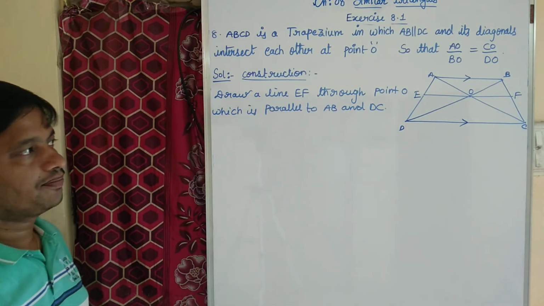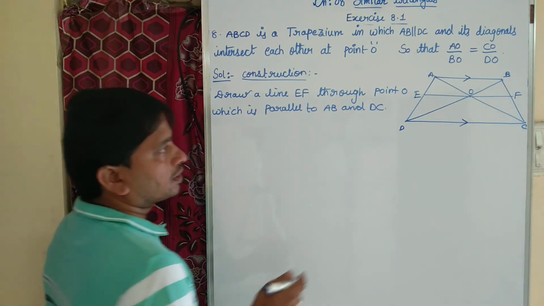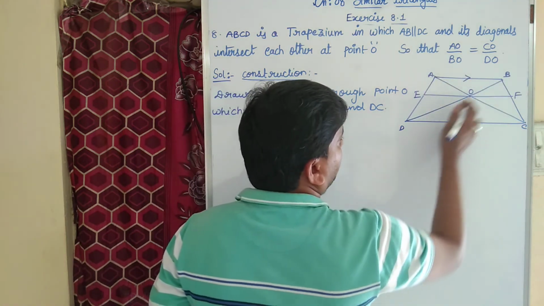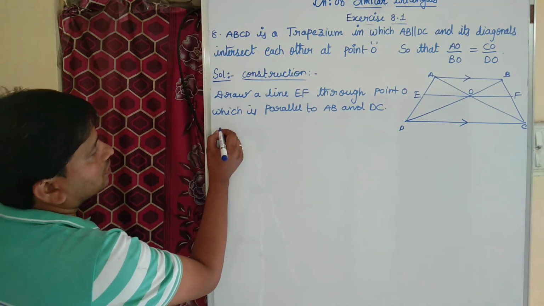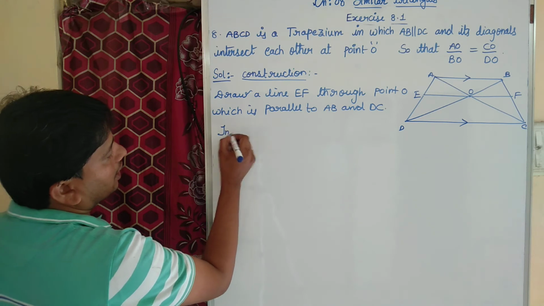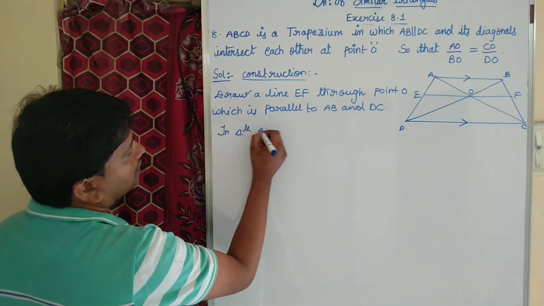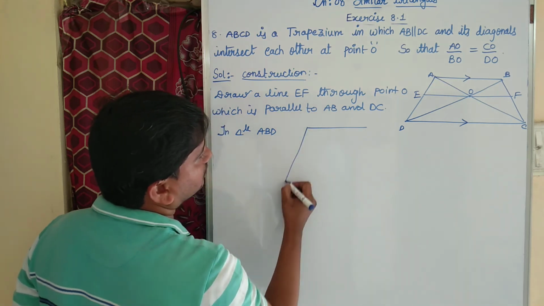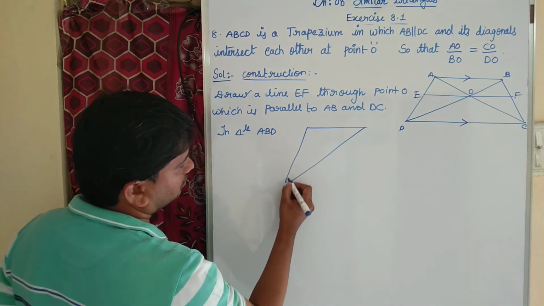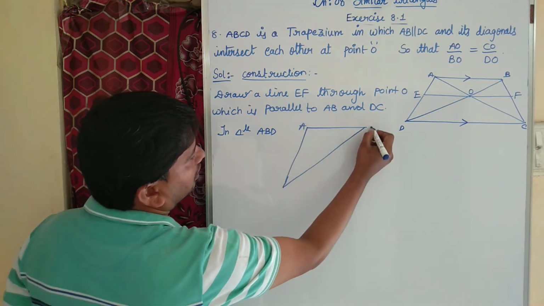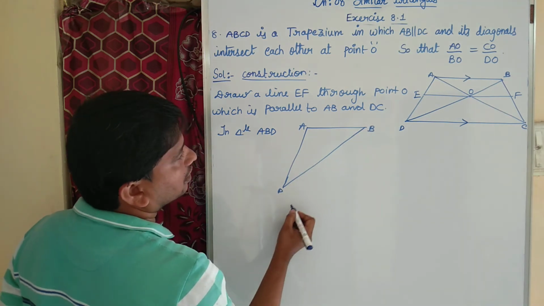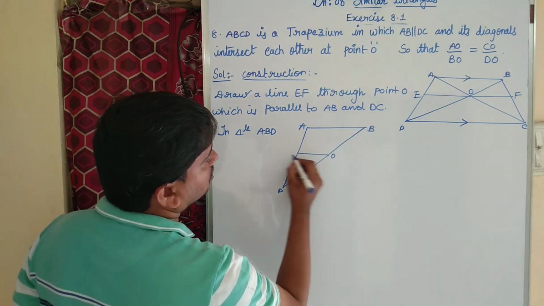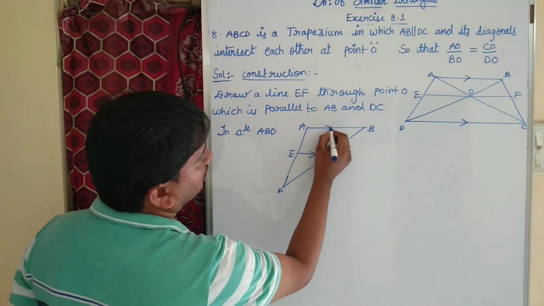Now what to do, children? If you consider triangle ABD, let me draw triangle ABD. This is OE.